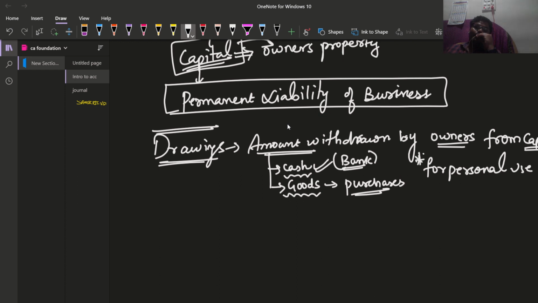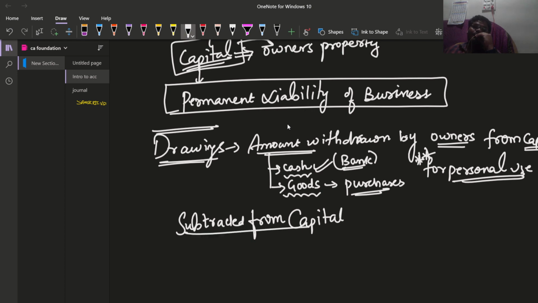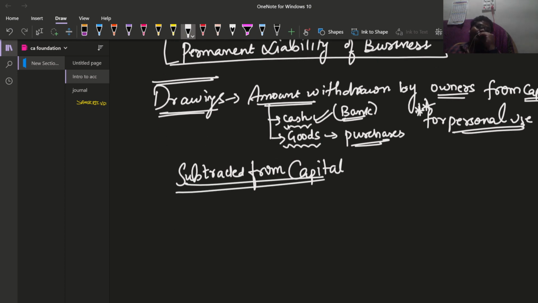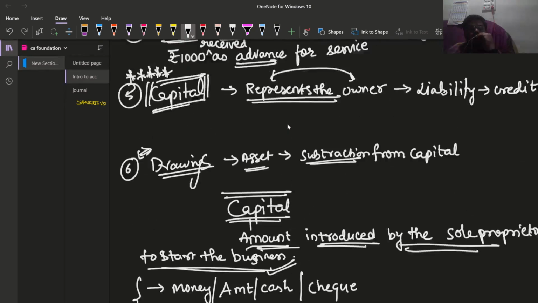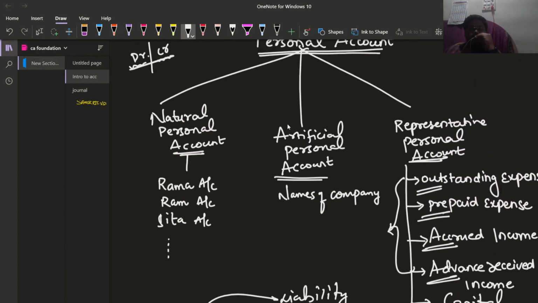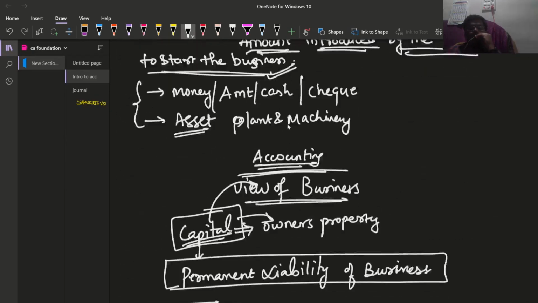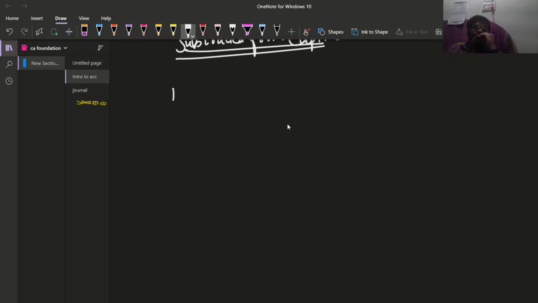This is a very important point. Only if the amount has been withdrawn for personal use will it be subtracted from capital. Otherwise it will not be subtracted from the capital; it will be treated like a contra entry, which we will see in the cash book. So these are the six types of representative personal accounts, and I wanted to confirm one more point, which is bank and bank balance.